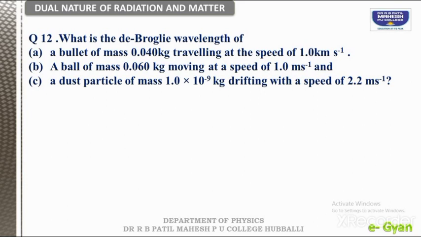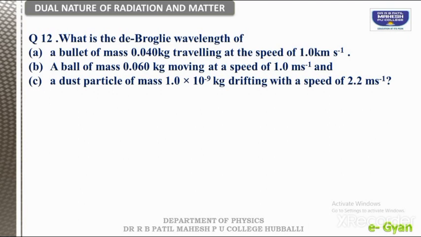Okay students, just out of curiosity, can you see the wavelength of this bullet if it is moving at 1 kilometer per second? No, because compared to the wavelength of particles like electrons and neutrons, the wavelength of a bullet is very small. So we can say it is invisible, right?